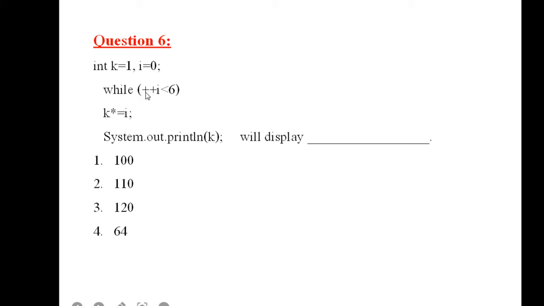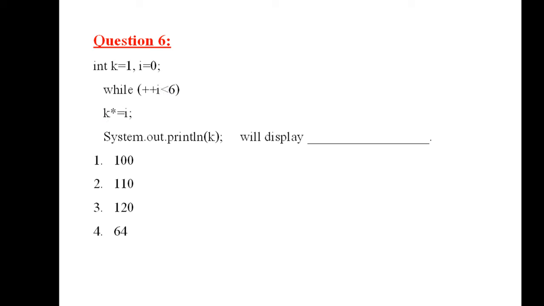Plus plus I. I was 1, so it would be right now 2. Is 2 less than 6? Yes. So it will go to the loop body. K is equal to K into I. K had 1, 1 into 2 is equal to 2. So you remember the current value of K is 2. Then from here you go back to the condition again.